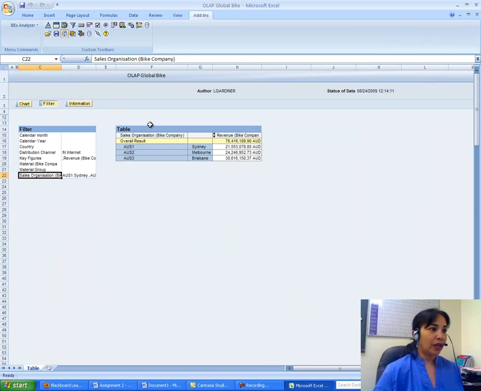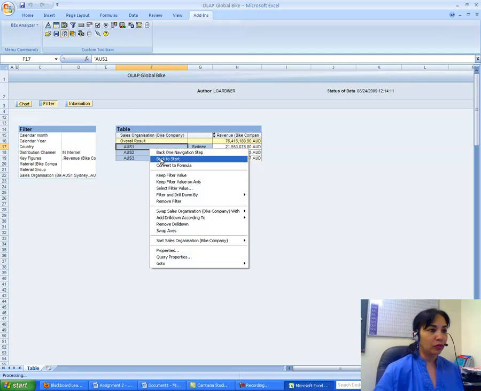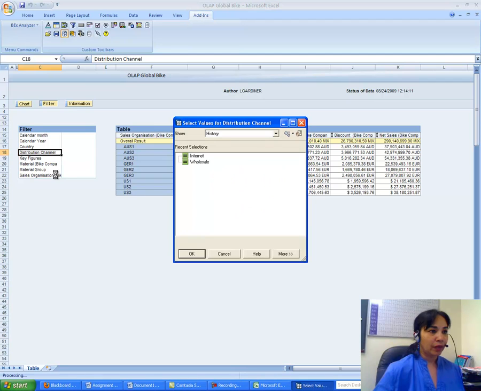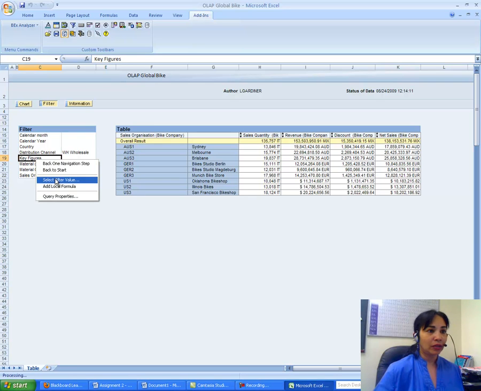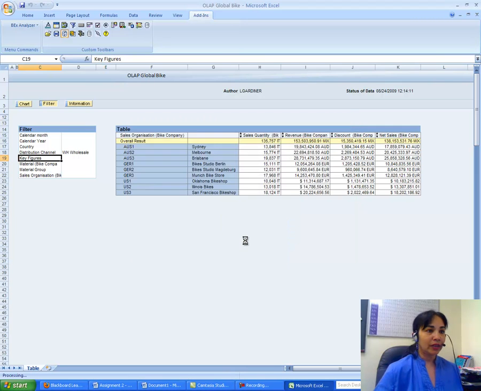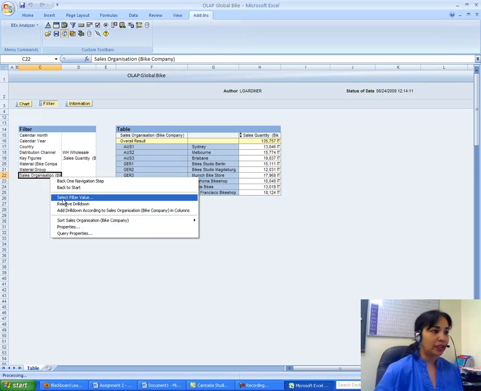And come back here, I remove all filters. So I go here, remove all filters, I go back to start. Okay, so I know that I want wholesale, so I go to select filter value, I go to wholesale. Then key figure is sales quantity. So I want sales quantity, so I take everything else back, I just select sales quantity. Now sales organization, remember what I want is United States.